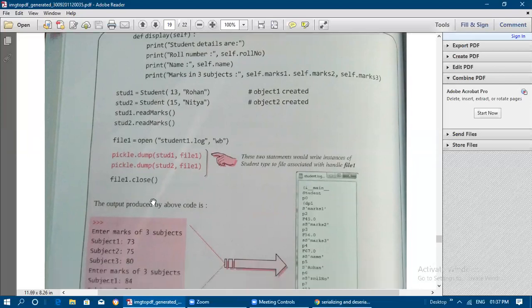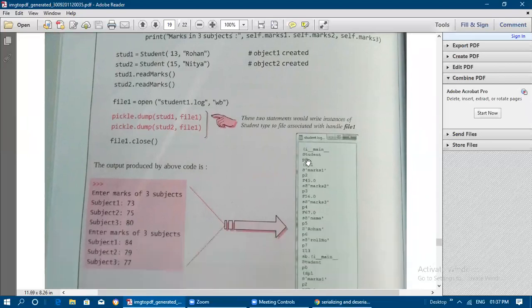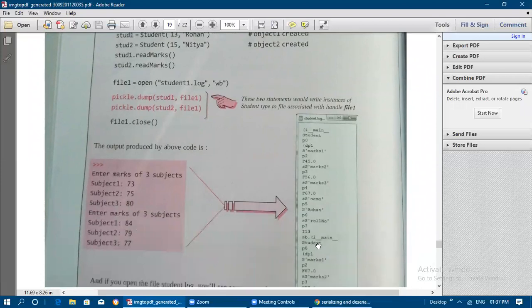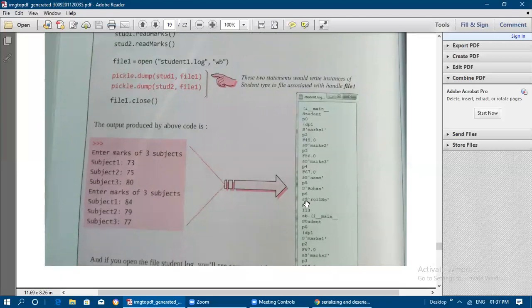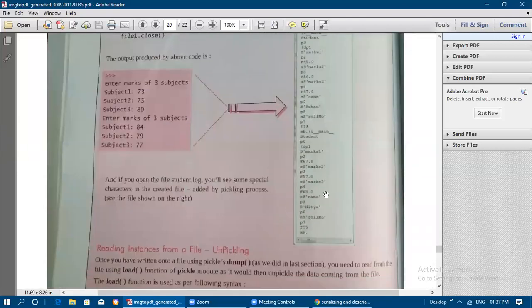Understood? Now if you see how the content is written inside the file, it is not understandable by us. We have got marks from the user, from the keyboard. Just see how these marks are written into the file. This is only byte stream format. Every value is written here, but it is not understandable by a human being. So it is called the byte stream process, known as the serialization process.